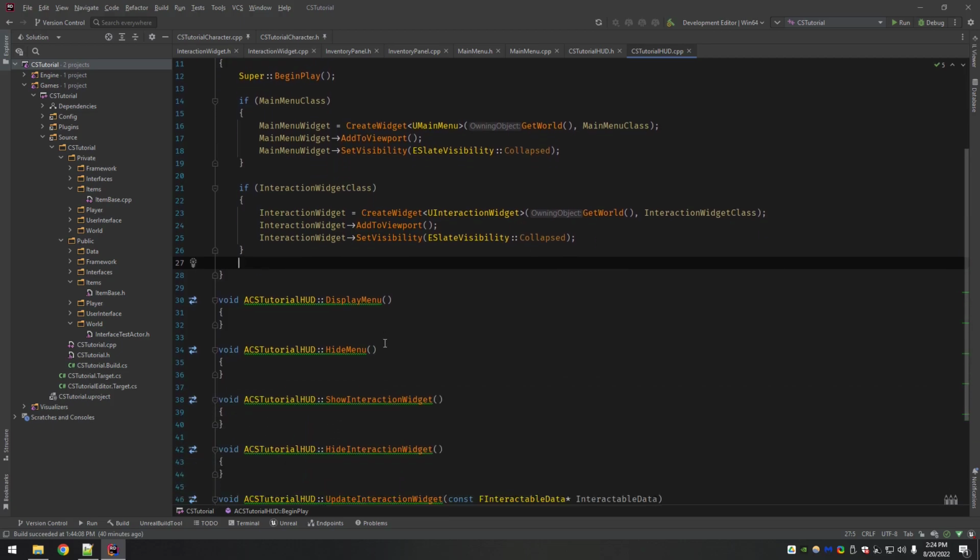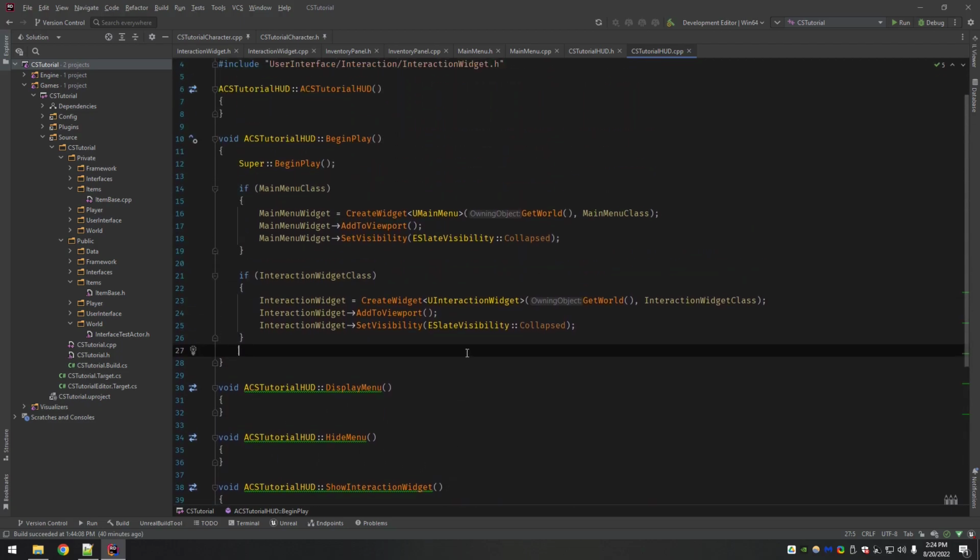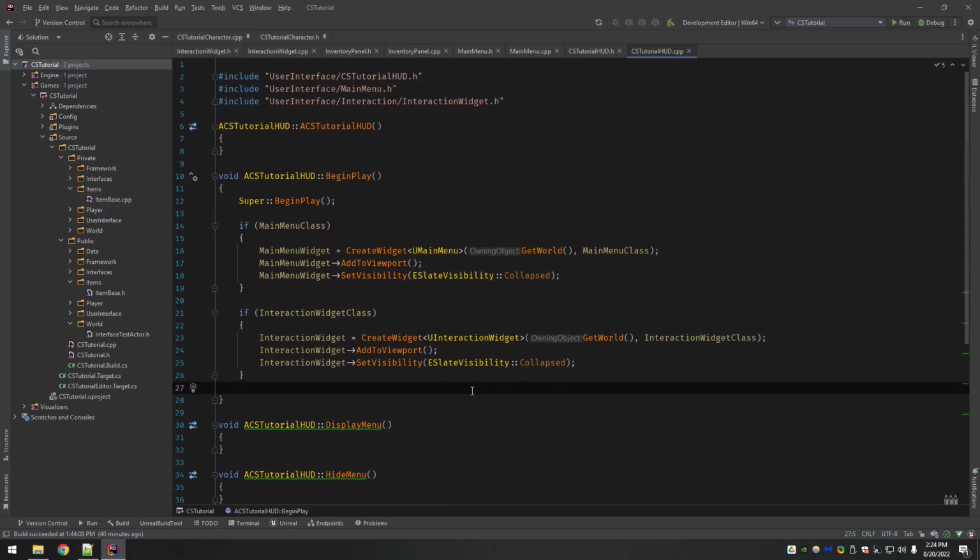Now you can start building up the functions to be called by player input to show and hide them. Now, one thing I learned through trial and error later on. The interaction widget is technically going to be full screen. You can put widgets at arbitrary places on the screen, but it's difficult and requires a lot more than using a full canvas panel with an anchor, like, we're going to put it at the bottom. The canvas panel is not rendered. It's purely used for anchoring different things to points on the screen.